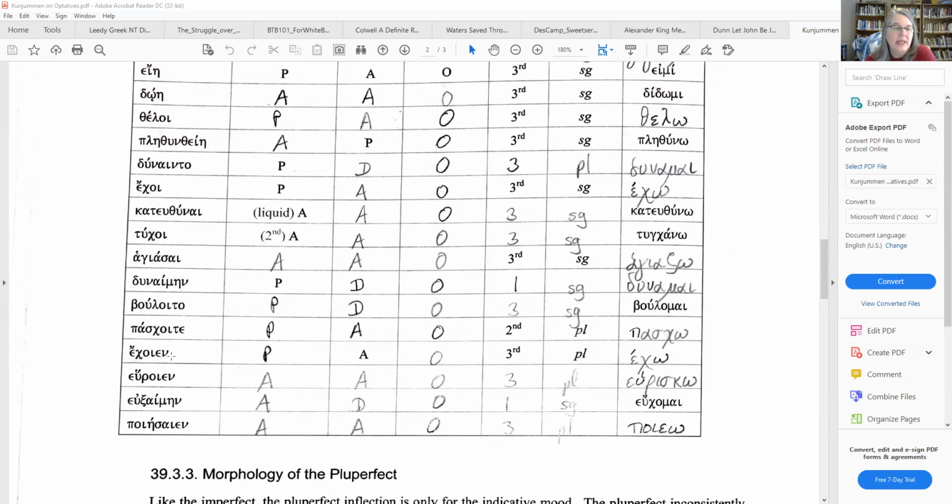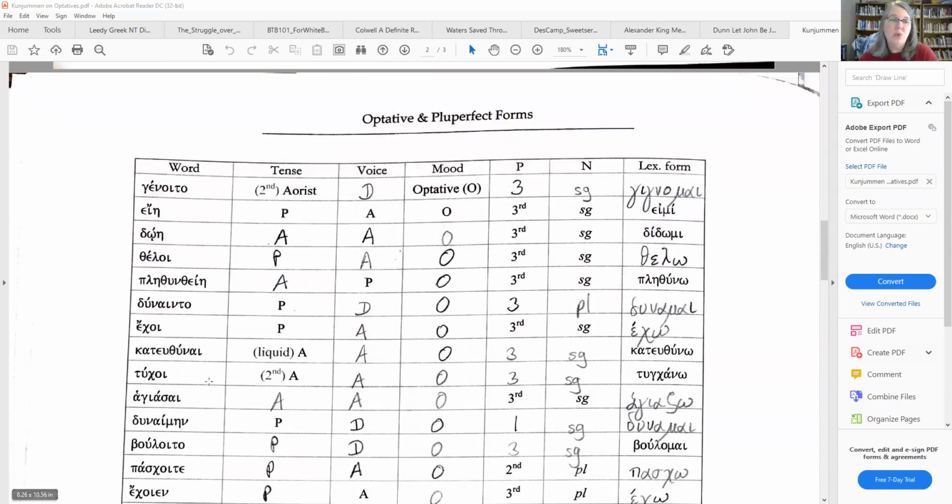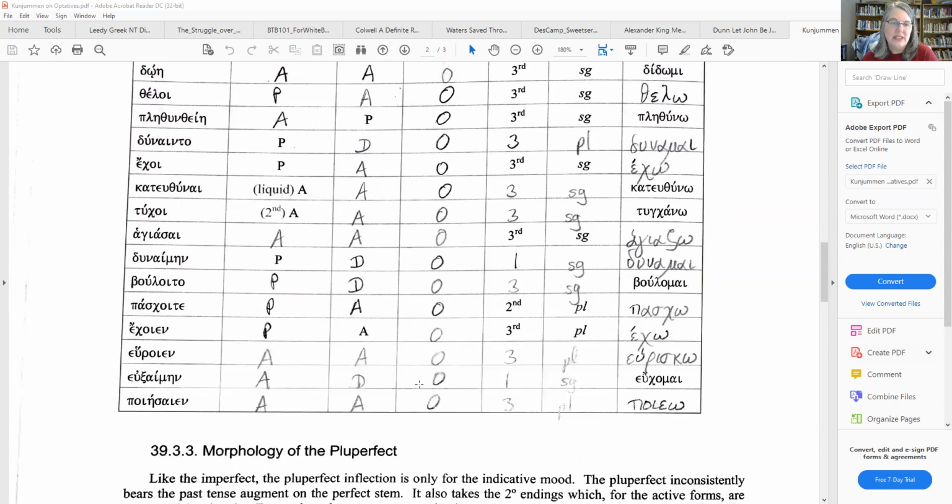Echoien from echo again. Heuroien from heurisko. Notice that it has the aorist stem here for the aorist optative. Euxaimen from euxomai and poiesaien from poieo. So that's just right there is more than 50 of the 70 occurrences of the optative in the New Testament. I'm not going to do much more than that, except for recognize when we come across it in the exercises. Send me any questions that you have.